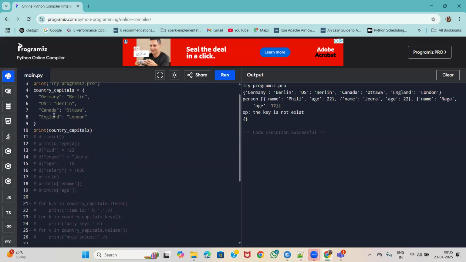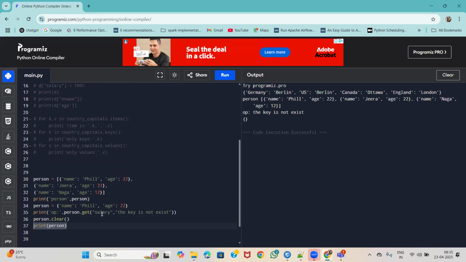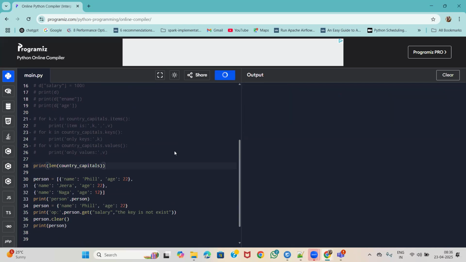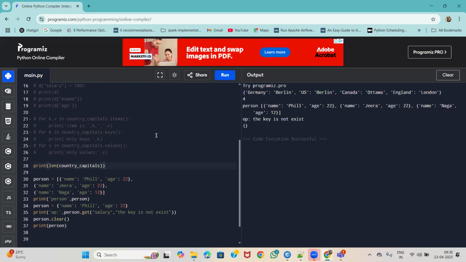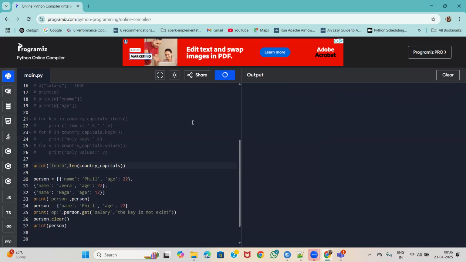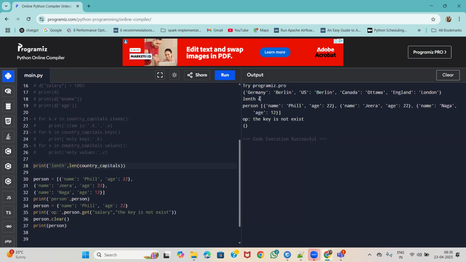Let me see, I have this name. How many lengths? Four elements are there in the country capital list.